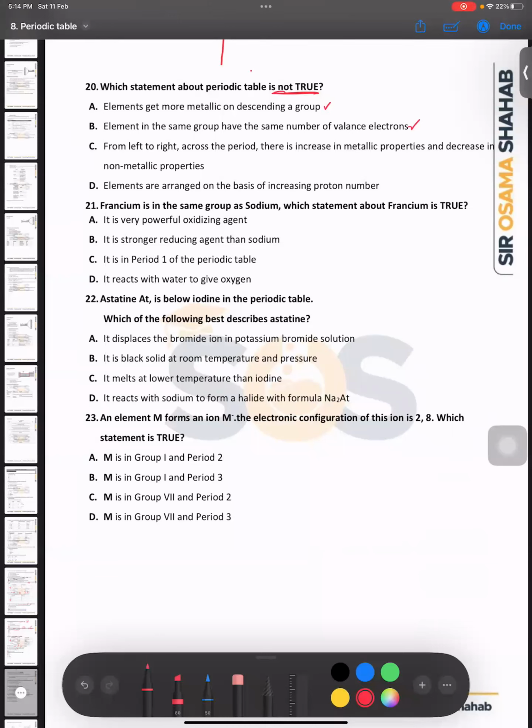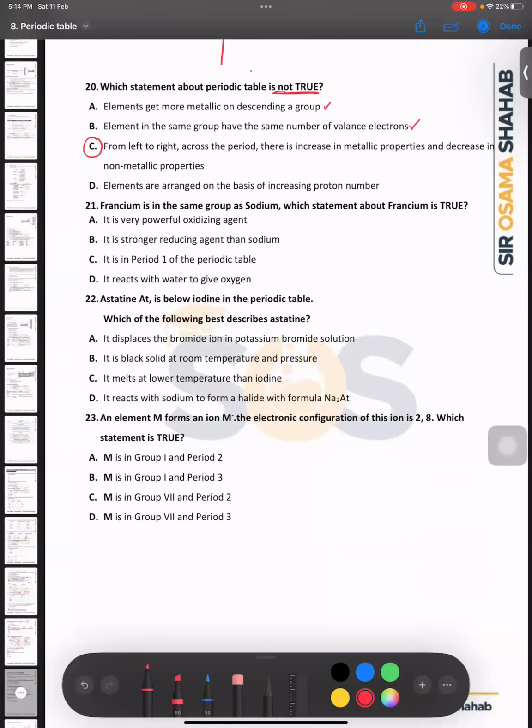From left to right across the period, there is an increase in metallic bonding. No. When you move from left to right, on the right hand side we have non-metals, and on the left hand side we have metals. So when we move from left to right, the metallic properties decrease, right? Not increase. Okay, bacho? Yes, sir.